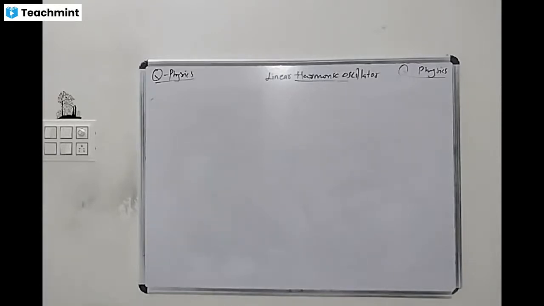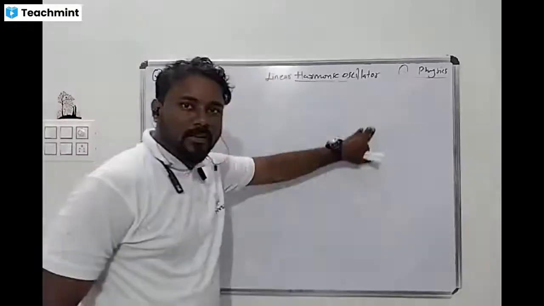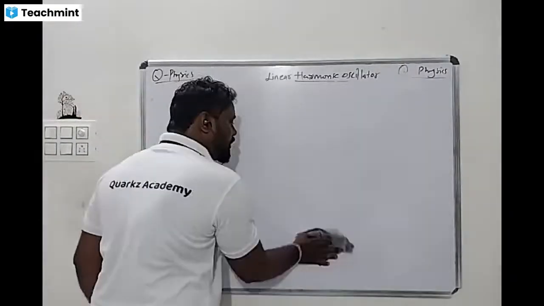The probability of finding the particle is maximum at the extreme position by quantum theory, and at the mean position the probability of finding the particle is also maximum. Yes, sir. It will be increasing towards the extreme position. Yes sir, it is increasing with the energy level. Is it clear? Does everyone understand? Anyone having doubt up to here?